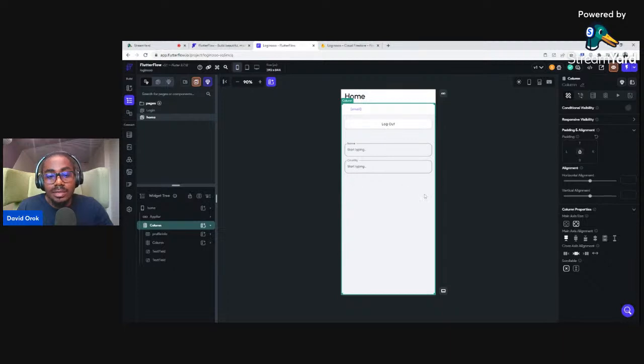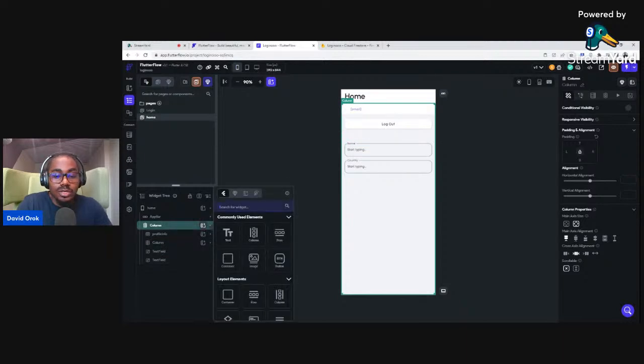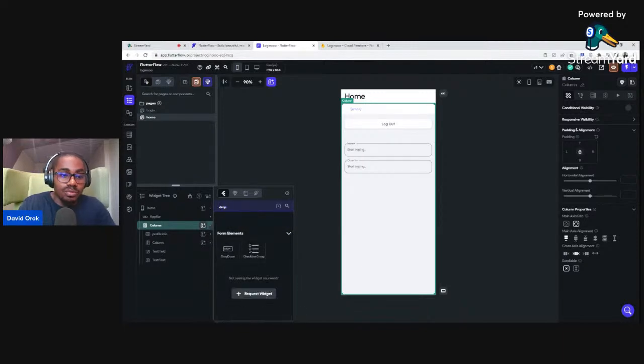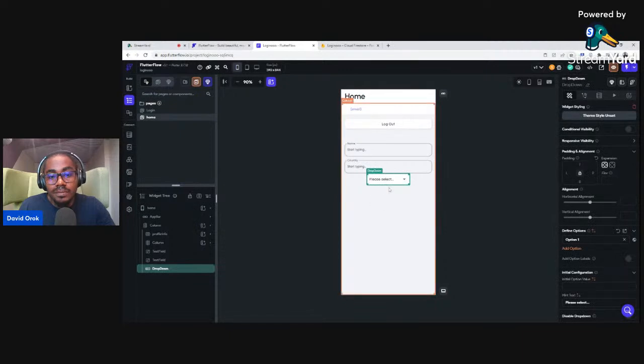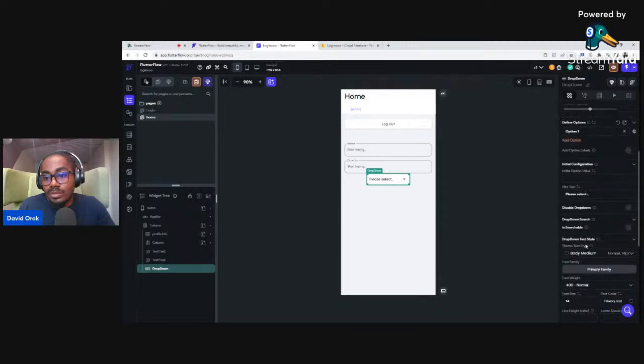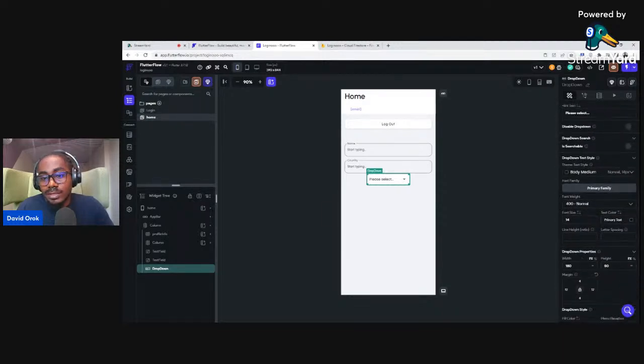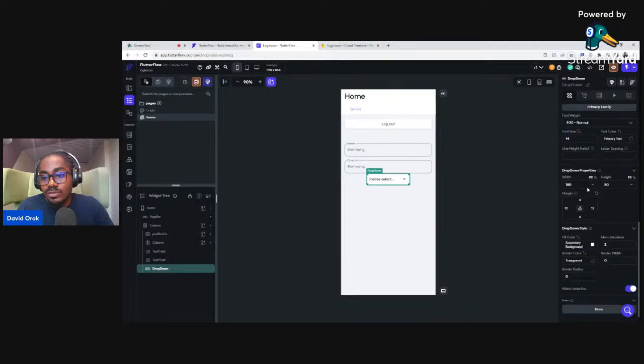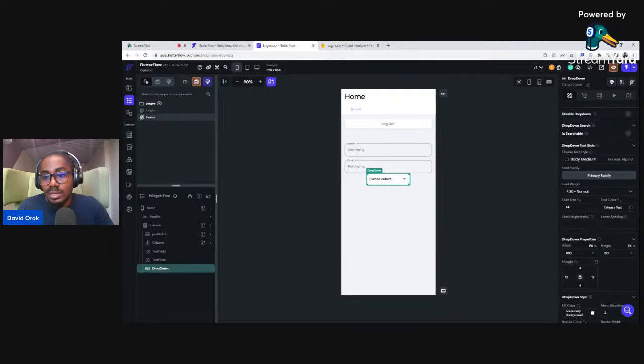Now that we have name and country, let's see how we can add some other thing that is an input widget. This is an input widget, a text field. So let's try to get more input widgets. I'll click here and look for something called drop down. I'll type drop, then I'll see drop down. So this is it. I have a drop down here. Okay, so I will scroll down. It doesn't really have so many things to change, but you can just change the width here to 360. Okay, so we have that.